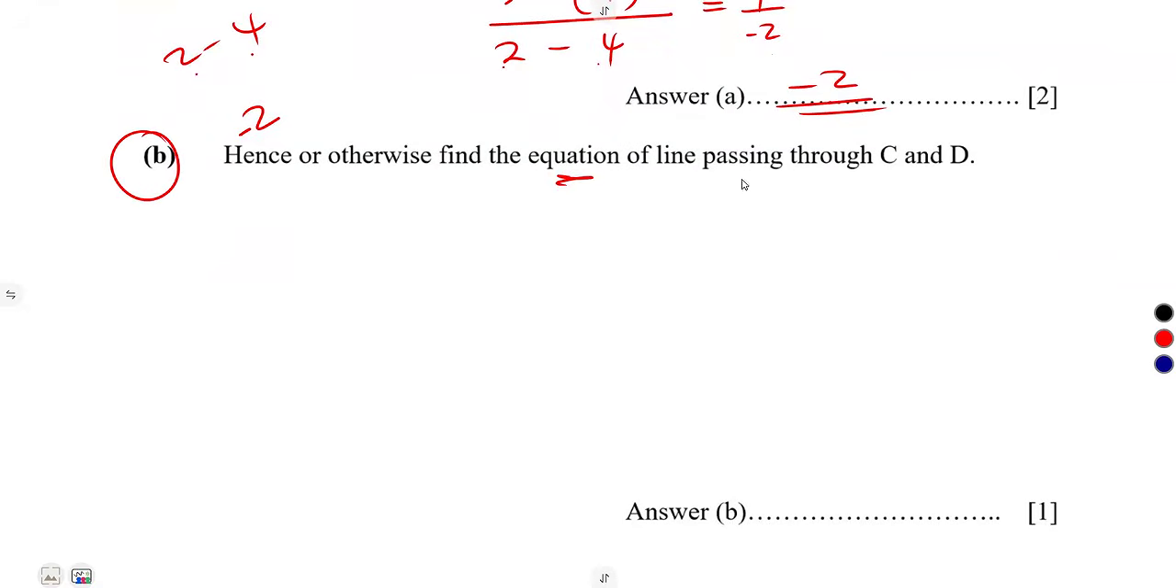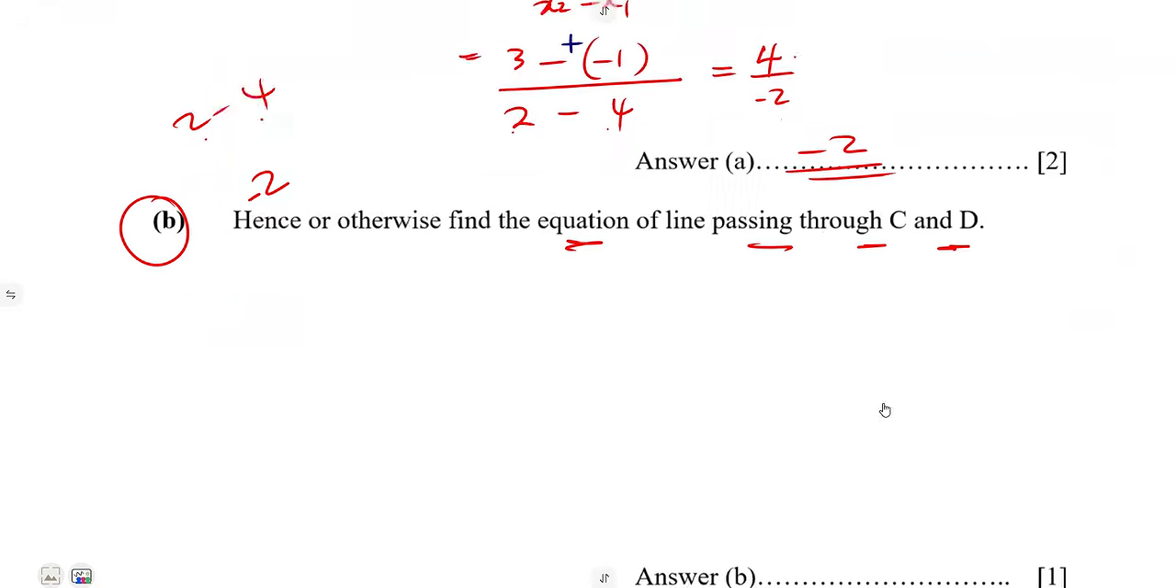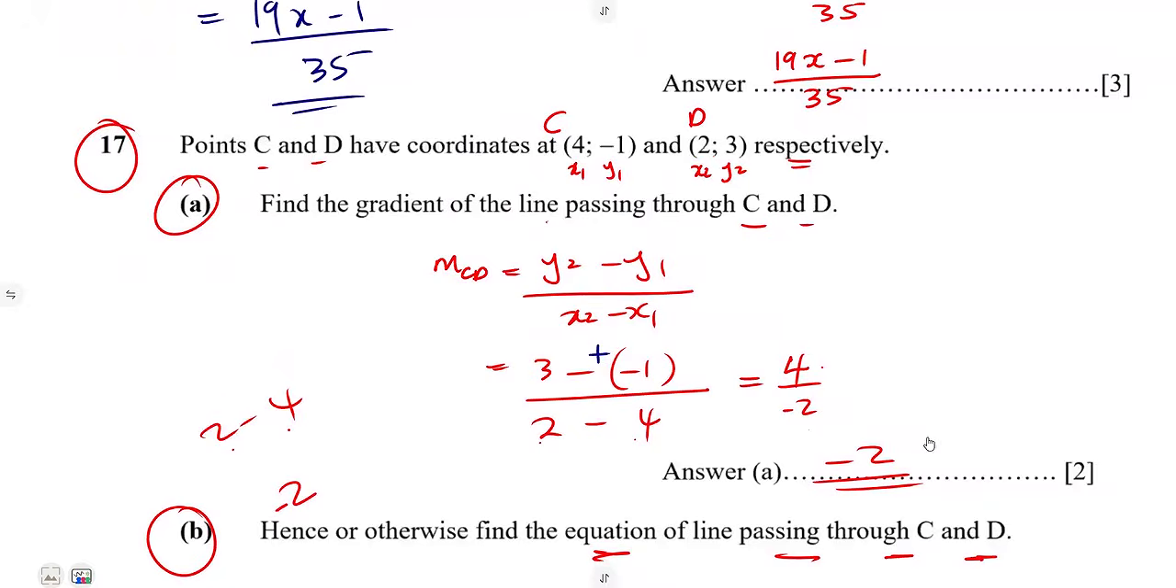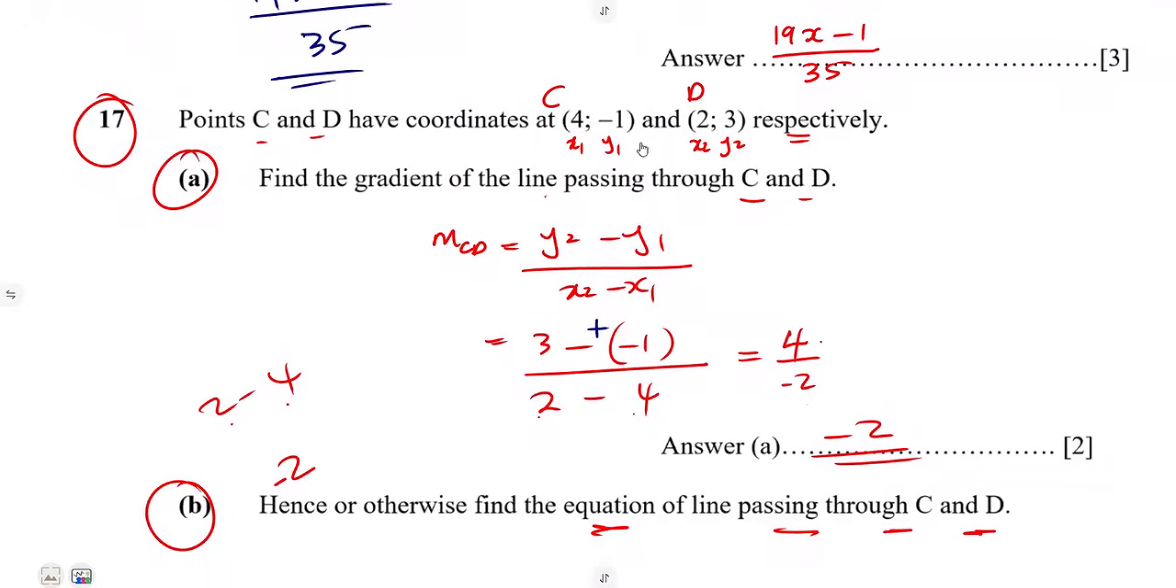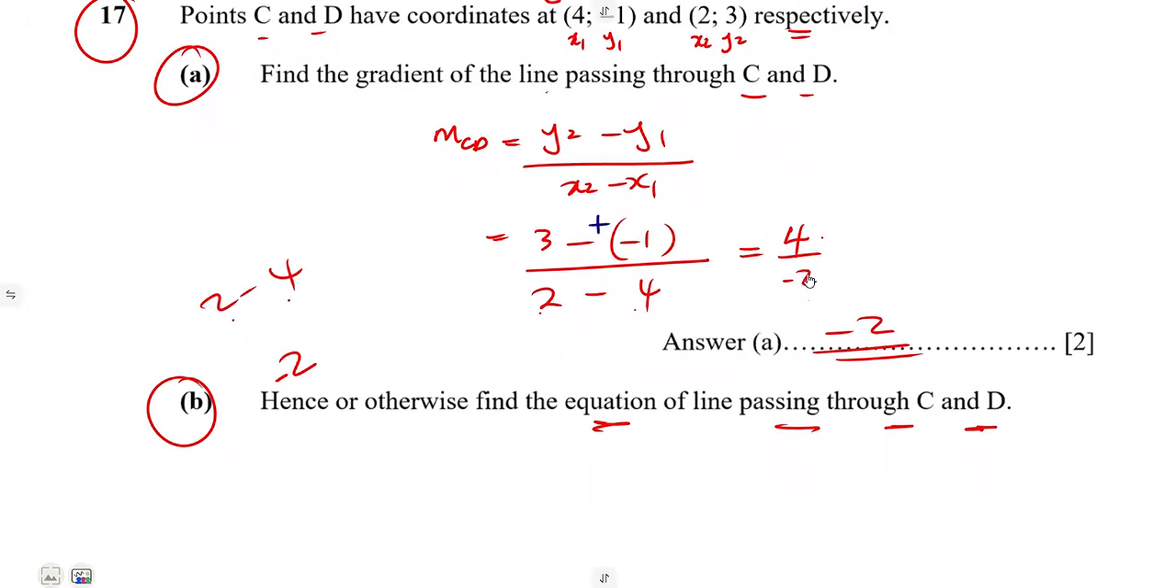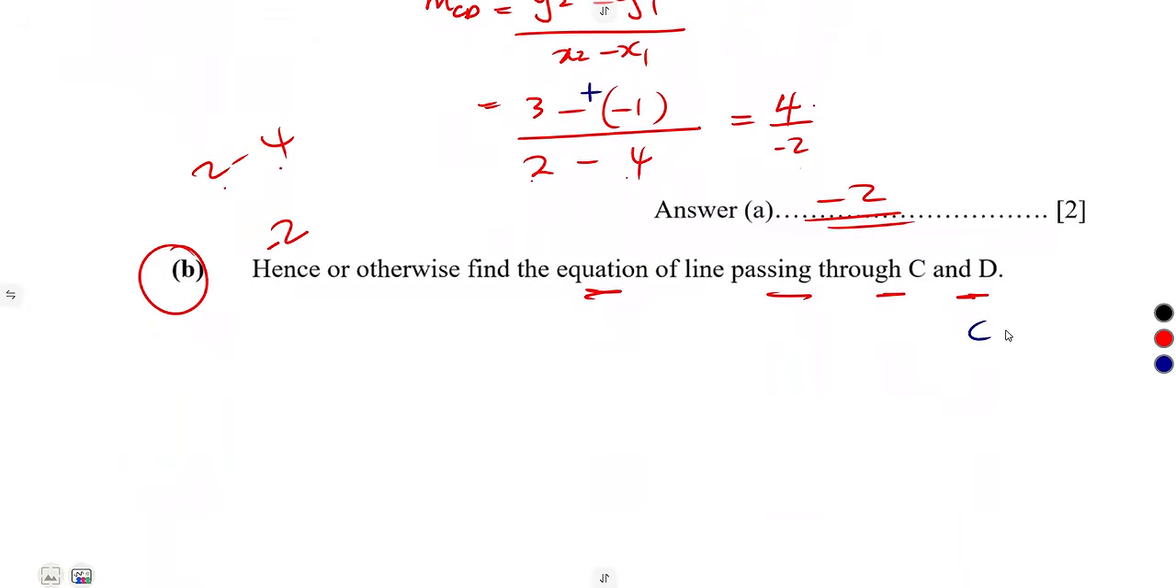The equation of the line passing through those points C and D. You have the gradient already, so how can you determine the equation of the line? You simply need one point of these two points. You're going to take one of these. As for me, I'm going to use point C, 4 and -1. This is the x value, this is the y value.